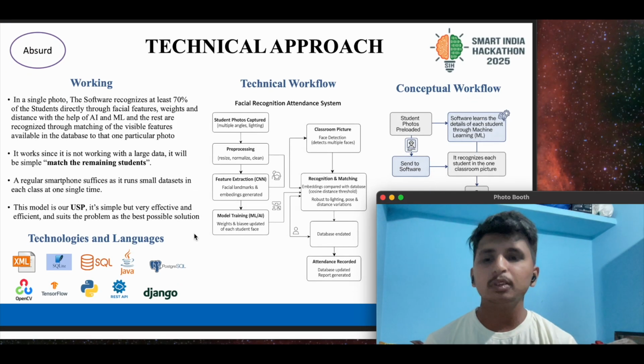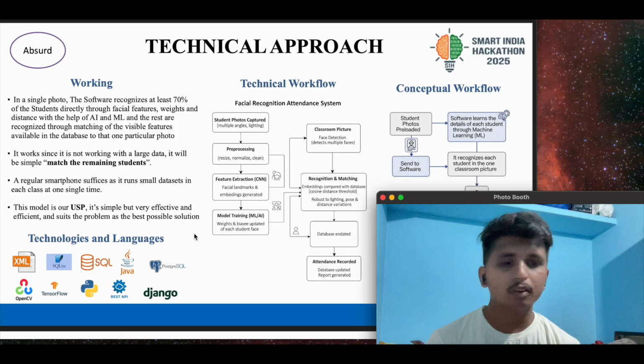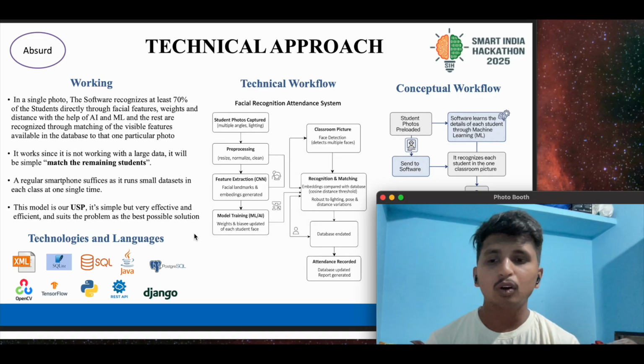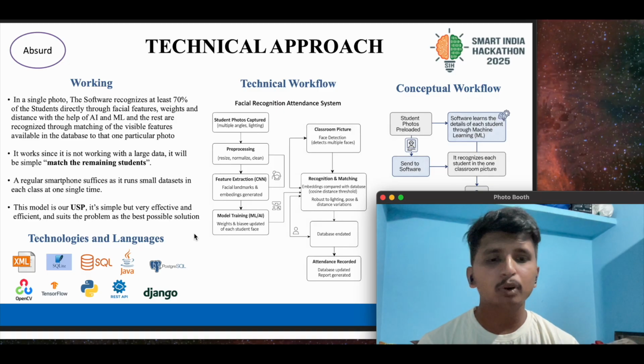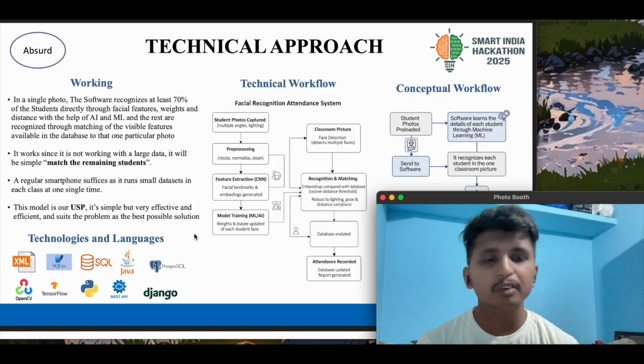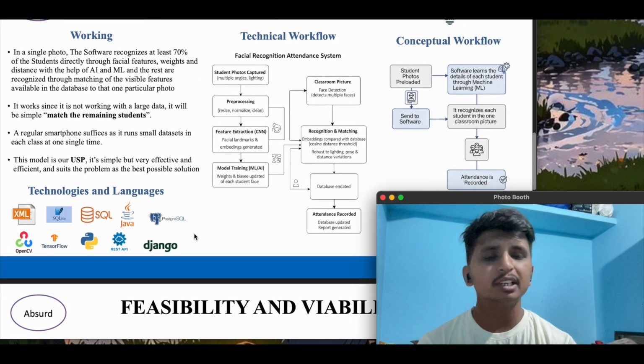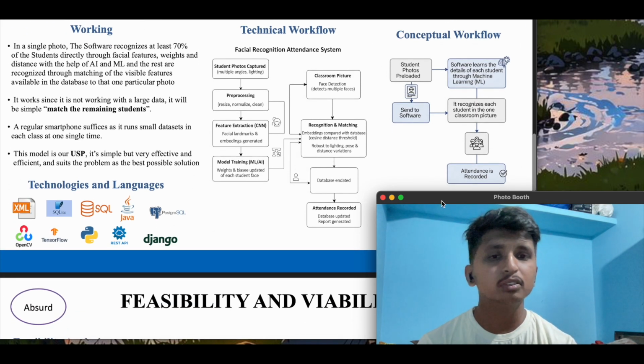And the technologies we'll be using here are XML and Java for the interface, and SQL for the database, and OpenCV and TensorFlow for the face recognition. Python and Django will go through the AI and ML process, and REST API will be used to connect with all the government agencies. And the simplicity is because of the conceptual workflow.